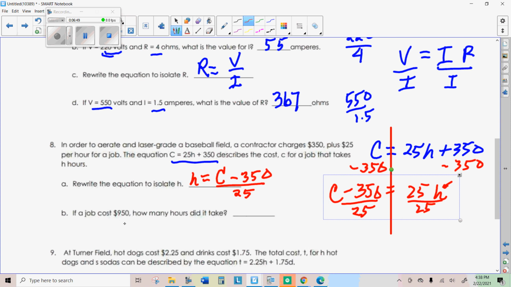Now you can use that, and what's nice about this equation is you can directly put the cost in there, subtract 350, get that answer, and divide it by 25.